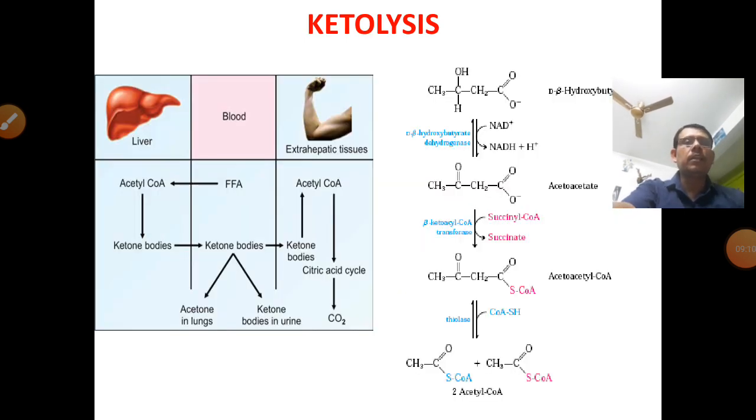This shows the utilization in ketolysis, in the blood, the liver and the extrahepatic tissue. Free fatty acid is converted to acetyl-CoA in the liver, and it is converted into ketone bodies, and the ketone bodies go to the blood in excess. Some excess appears as acetone in the lungs and as ketone bodies in the urine. Another part of the ketone body is converted to acetyl-CoA. Acetyl-CoA goes to the citric acid cycle or TCA cycle, ultimately producing carbon dioxide and some energy.